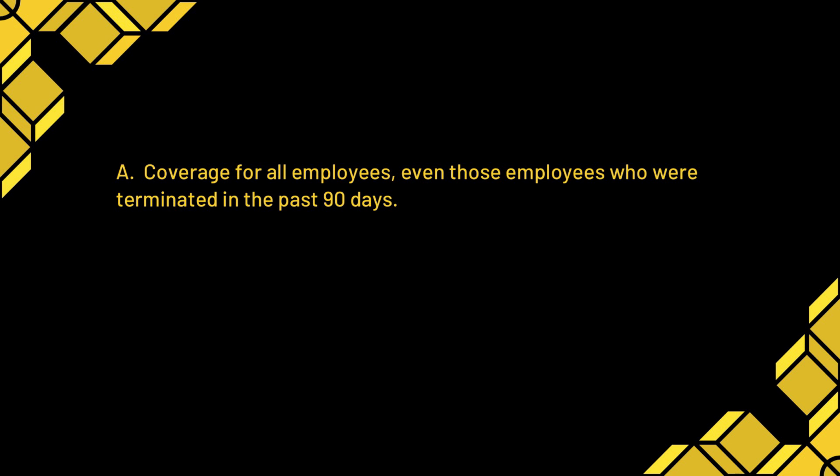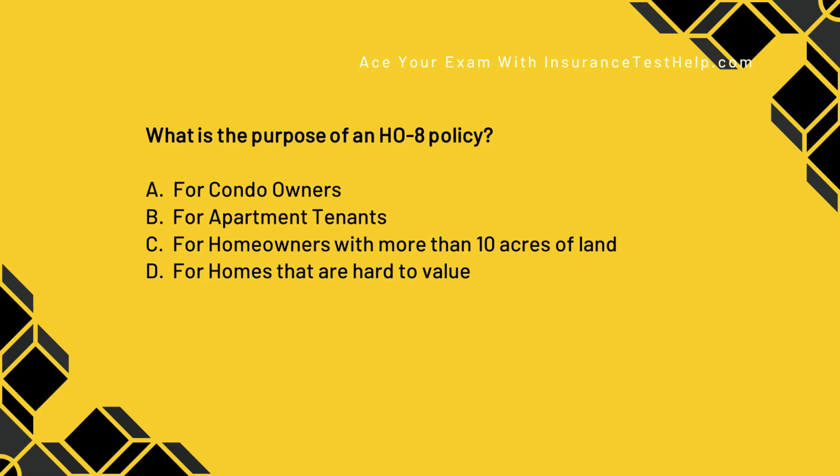An employee covered by the employee dishonesty optional coverage who is currently employed would actually be 30 days, whereas the question had 90 days. So 30 days is the time limit for that if they were a terminated employee.